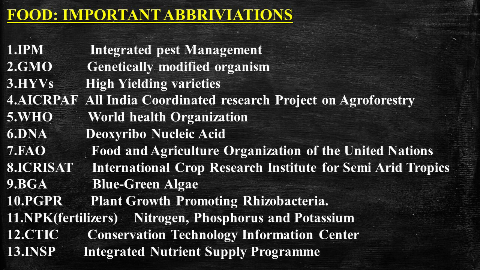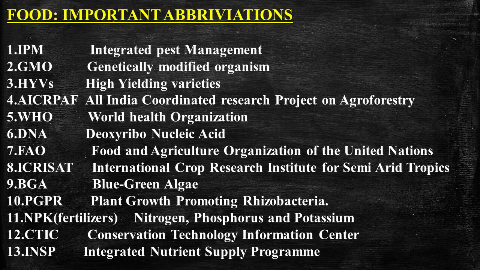Now coming to the most important abbreviations which are present in unit 5, food. IPM, integrated pest management. GMO, genetically modified organism. HYVs, high yielding varieties. AICRPAF, that is All India Coordinated Research Project on Agroforestry. WHO is World Health Organization. DNA is deoxyribonucleic acid. FAO is Food and Agriculture Organization of the United Nations.